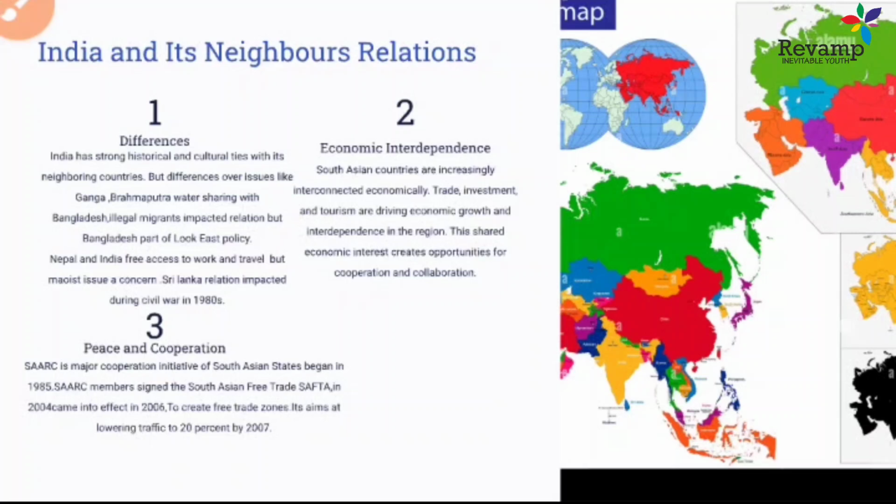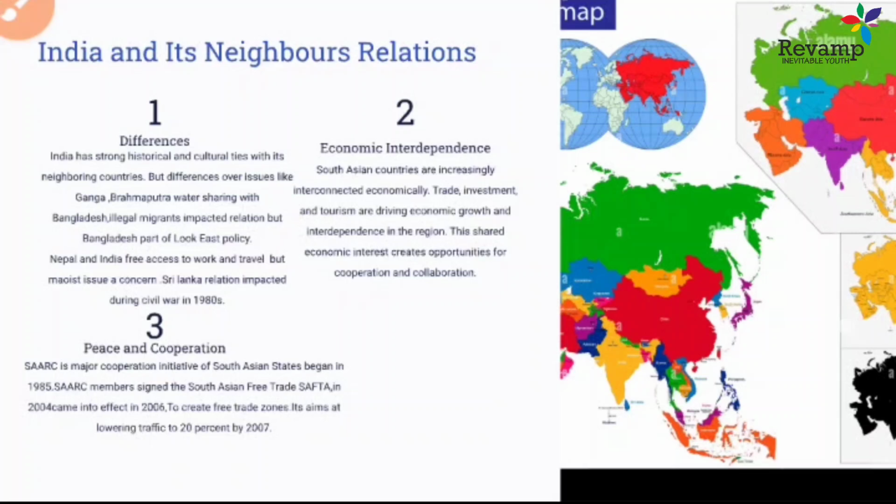And one very important cooperation was, we all know, SAARC. What is SAARC? SAARC is a platform for South Asian states' cooperation. This began in 1985. The SAARC countries signed the South Asian Free Trade Agreement, called SAFTA, in 2004, that came into existence in 2006.